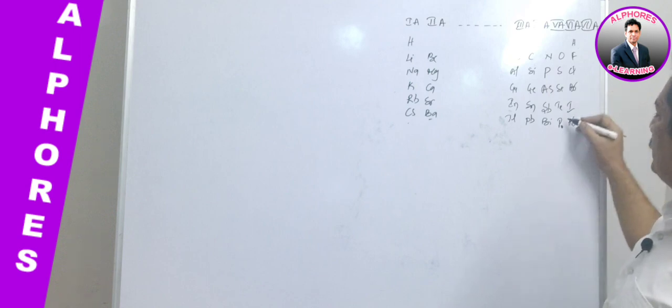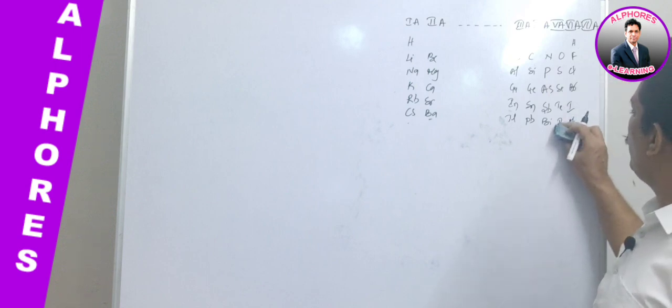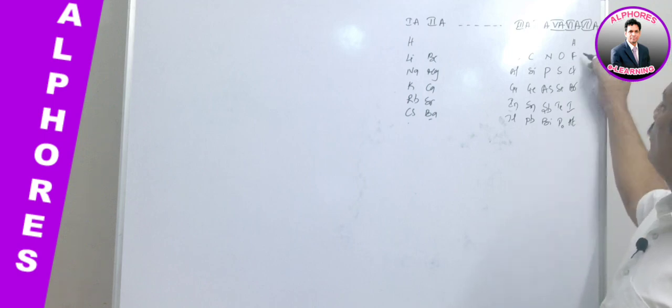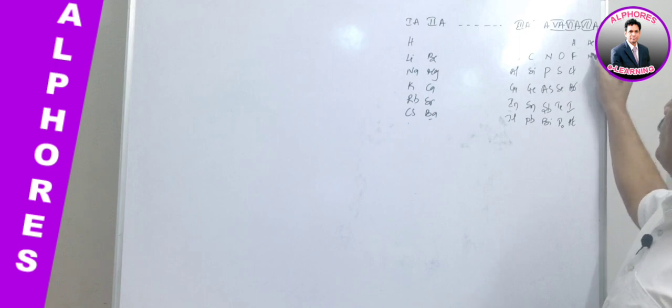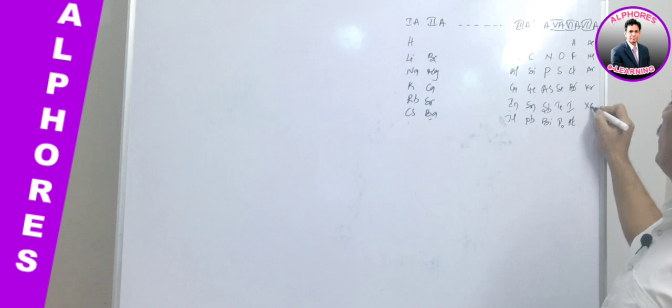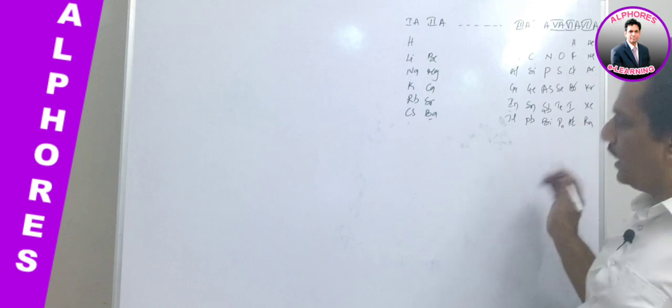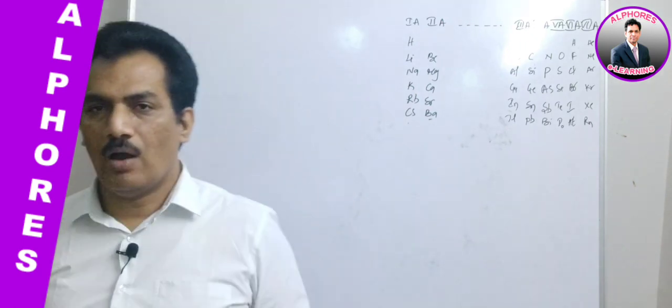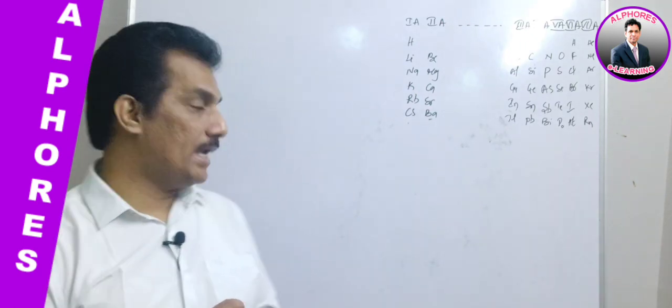We need not go for this, and it is polonium, Po. And the zero group is helium, neon, argon, krypton, xenon, radon. These are the elements. You should have an idea about these elements. Why?